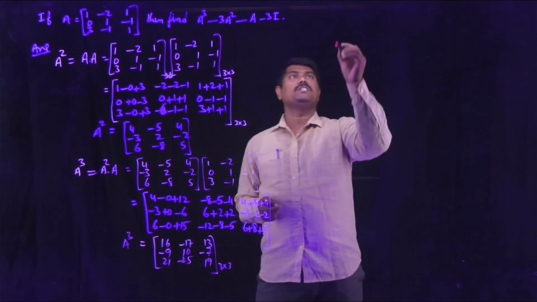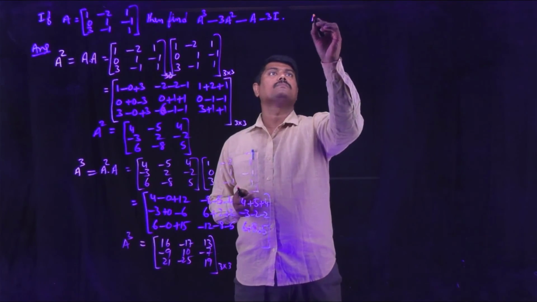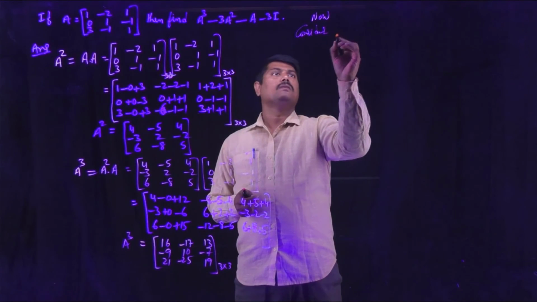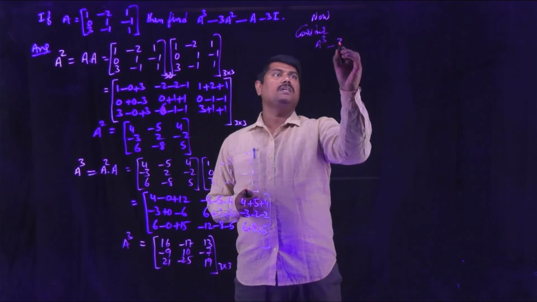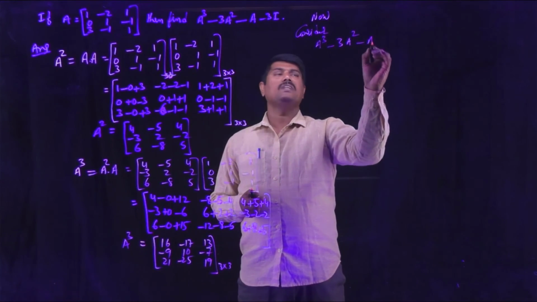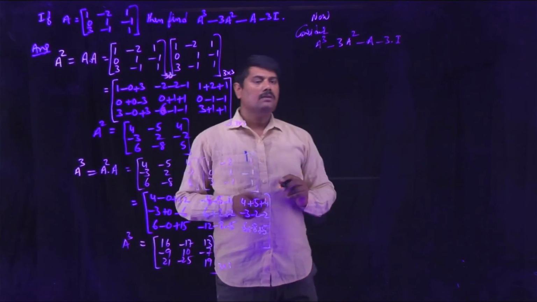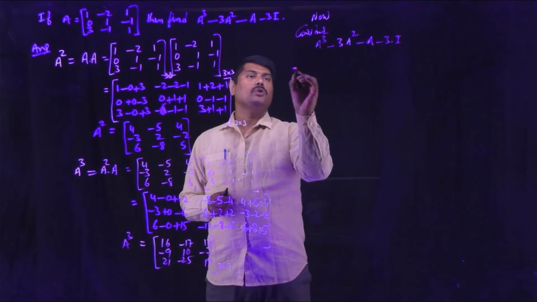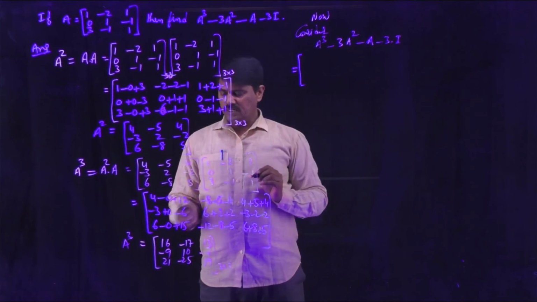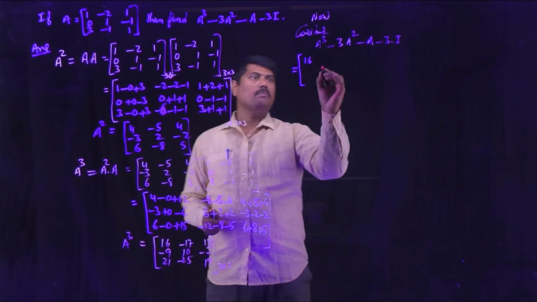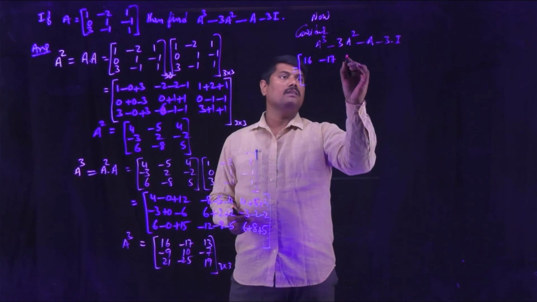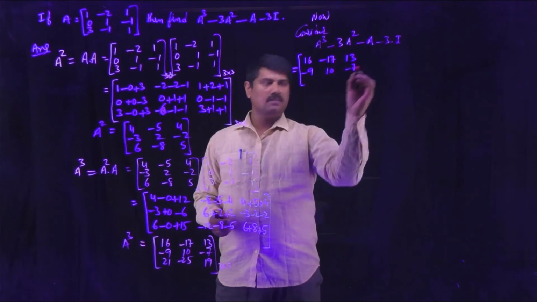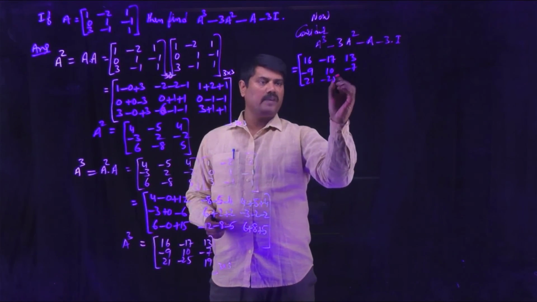Now consider the expression A cube minus 3A square minus A minus 3I. We are going to find this matrix, so use the obtained matrices. What is A cube? 16, minus 17, 13; minus 9, 10, minus 7; 21, minus 25, 19.